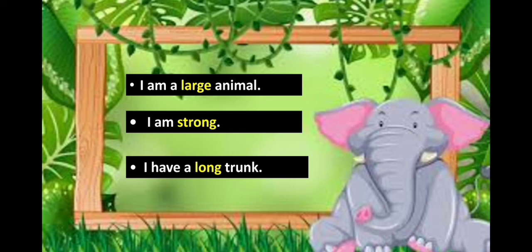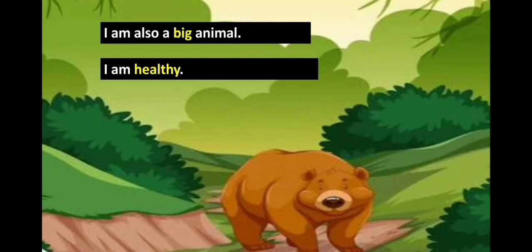Now, look at the statement made by the bear. He said that I am also a big animal. So, animal is a noun and describing the size of the animal is the word big. So, big is an adjective here. I am healthy. So, in this sentence, I is a pronoun and describing the health condition of this pronoun I is the word healthy. So, healthy is a describing word and hence it is an adjective. So, big and healthy are adjectives describing the bear.